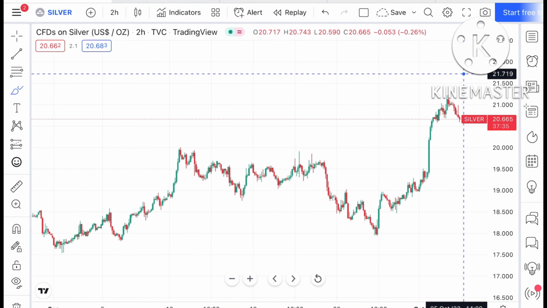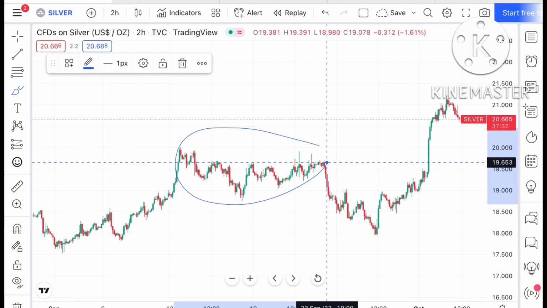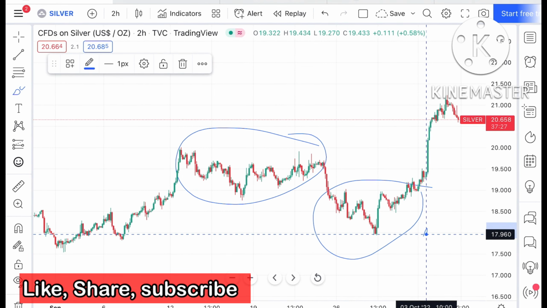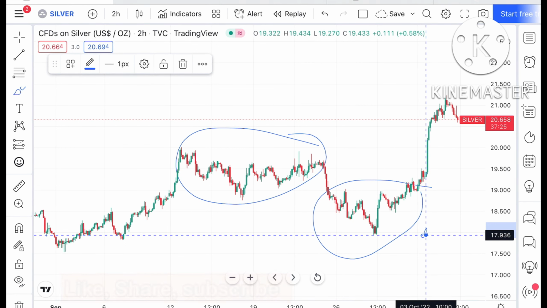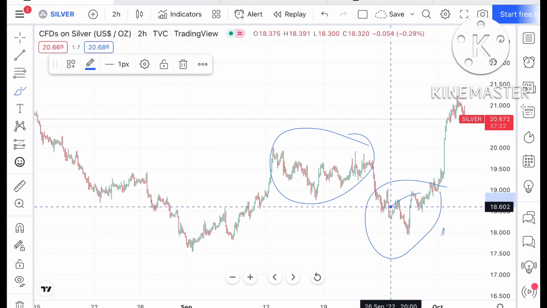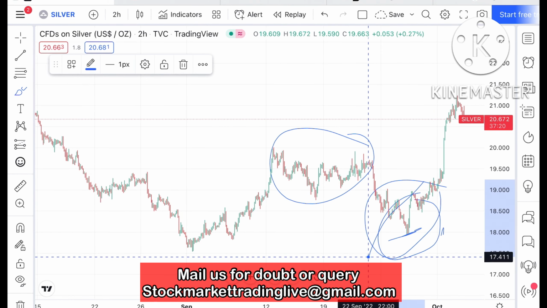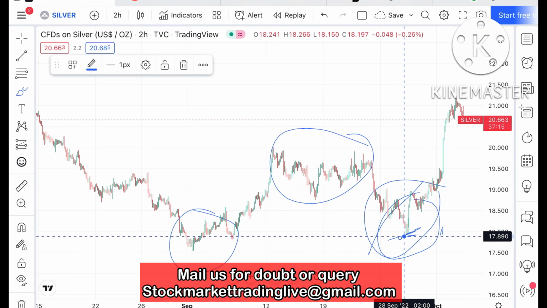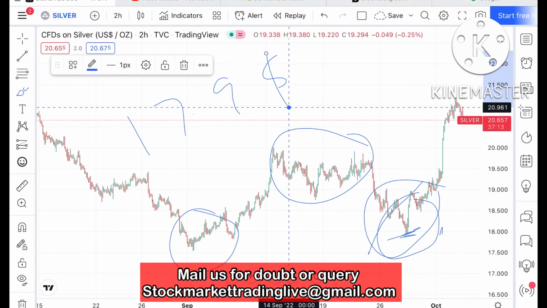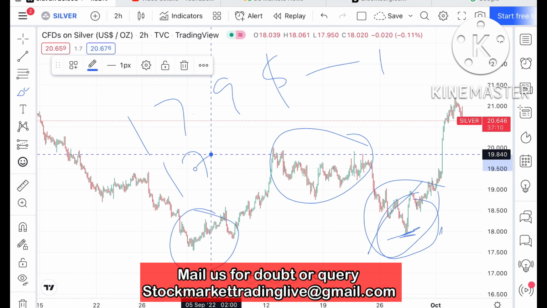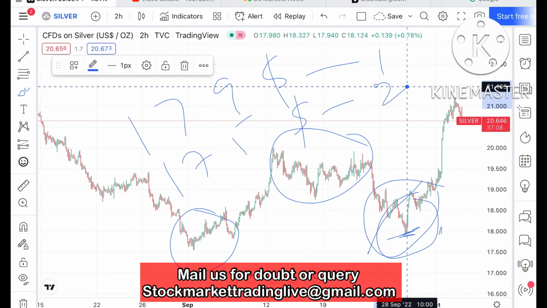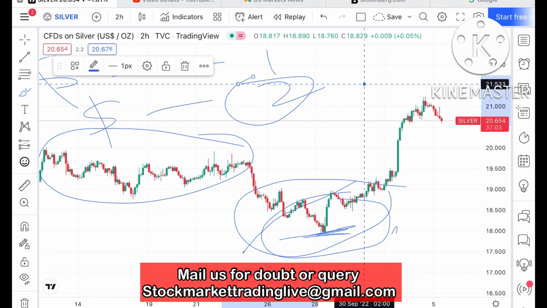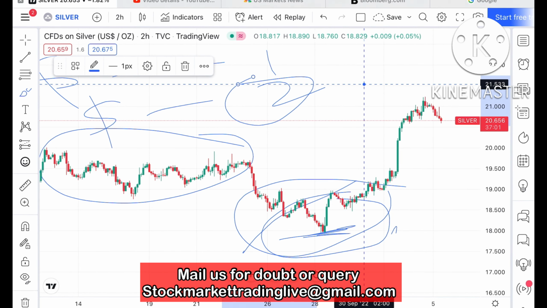If you look at the chart of silver, after breaking this zone we have seen a downfall and a low of around $17.5, which I have already explained in my previous video. This is the $17.9 support and this support is around 17.5. You have to understand that 17.9 is the first support and 17.5 is the second support. Now, it is currently trading at $20.654.